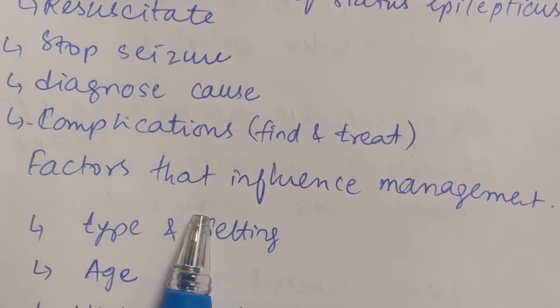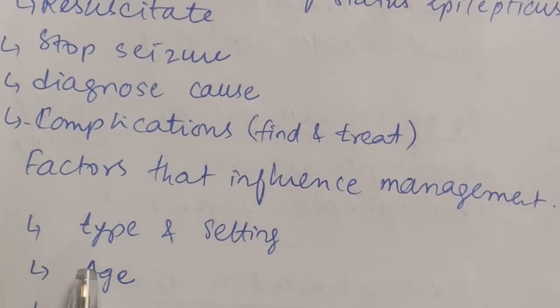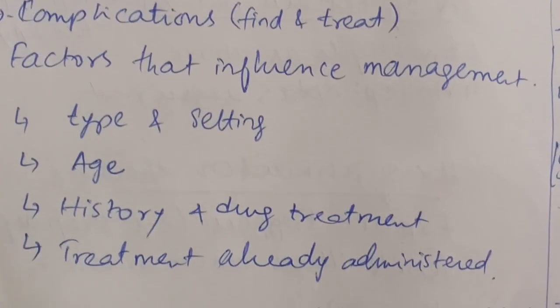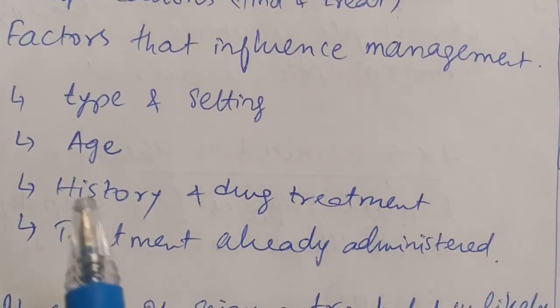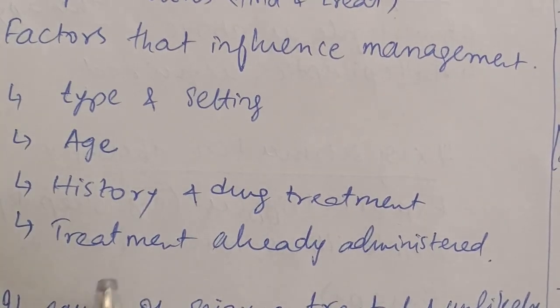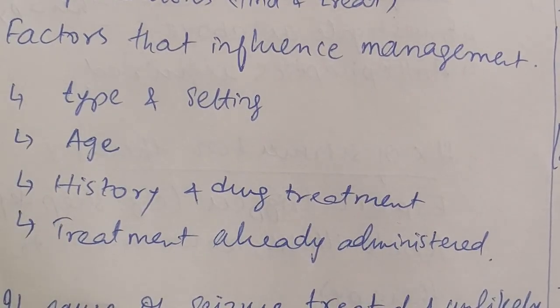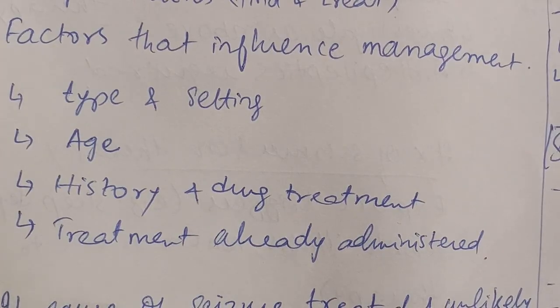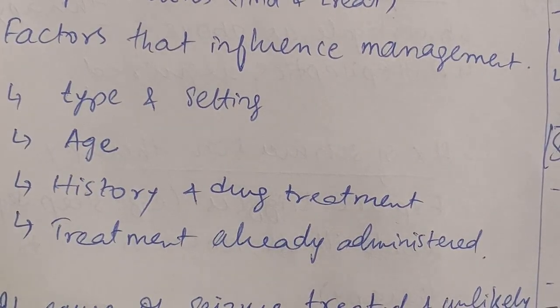So factors that influence the management of the seizure are: what is the type of seizure and what is the setting of the seizure, age of the patient, history and drug treatment, and the treatment that is already administered to the patient. So these are the factors that can influence our management.